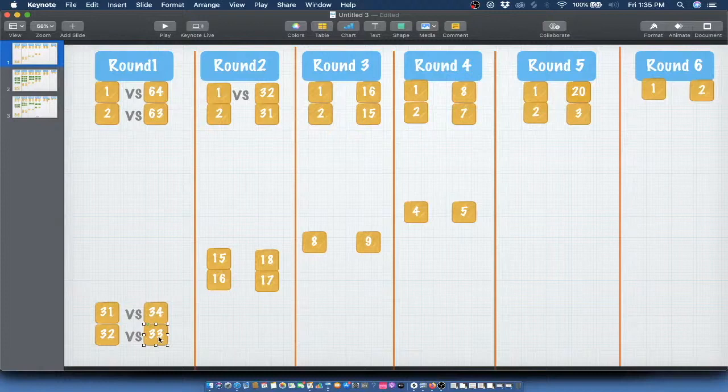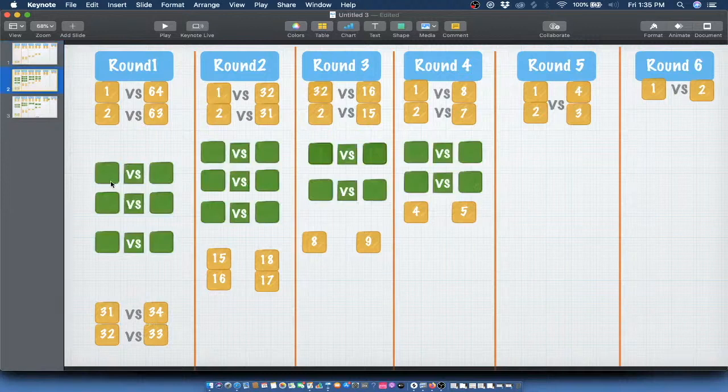Right? Easy enough. The thing to notice is, if you want to figure out the rest of the boxes quickly, if I ask you, tell me according to this logic, who will 13 play against? You know the story of 1 and 64, 2 and 63, 32 and 33. My question is, who will 13 play against? Let me put up a question mark here as well so that you understand the agenda. Noticing the information given, who will 13 play against?